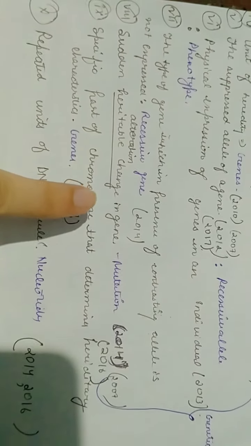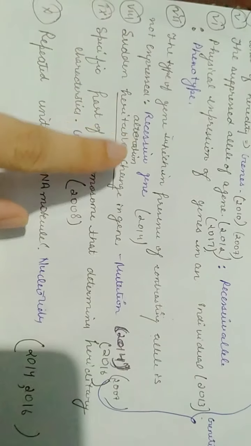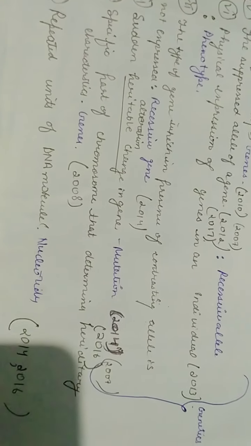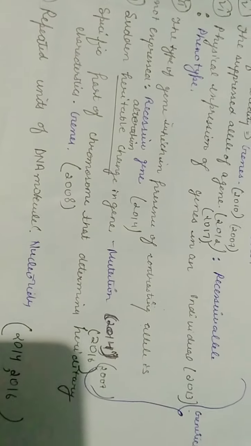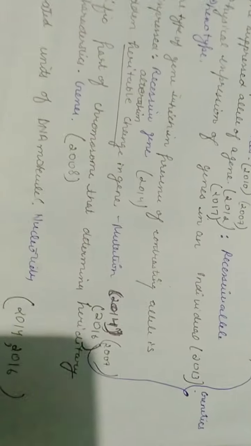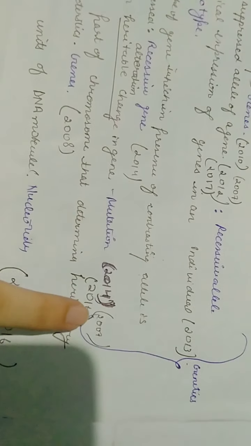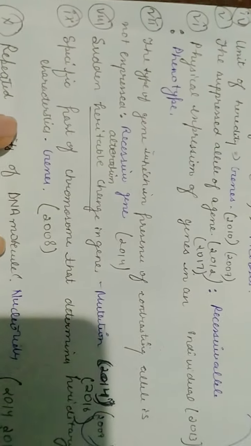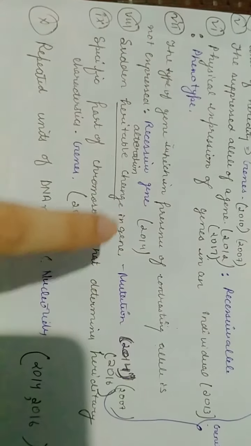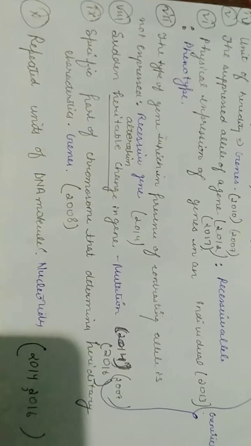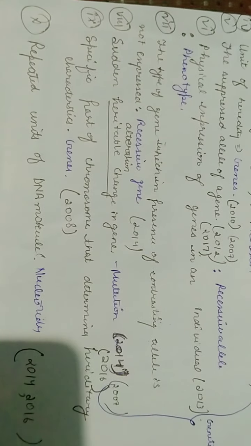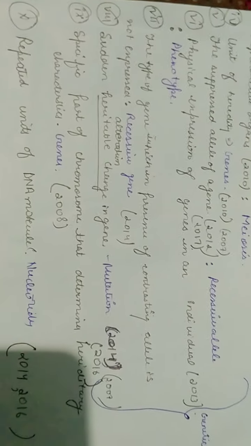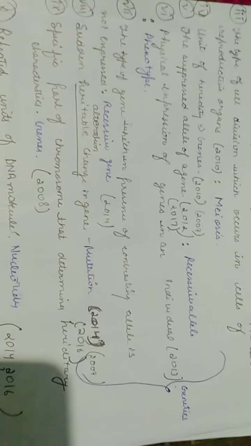Sudden heritable change in the gene or alteration in the gene, it is called mutation. I told you mutation is a very important topic, and mostly the name the following type of question is asked. So what is the proof? We have the proof. It has been asked in 2007, 2014 and 2016. So it is important. The definition of mutation is very important. If you learn the definition, definitely you will be able to do the name the following type of question. If it comes for definition, you will be able to do it. If it comes for passage, you will be able to do it. So yes, definitions are important.